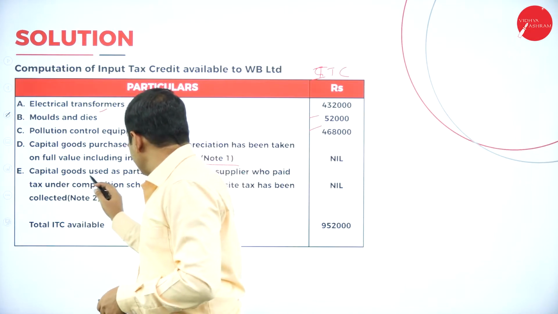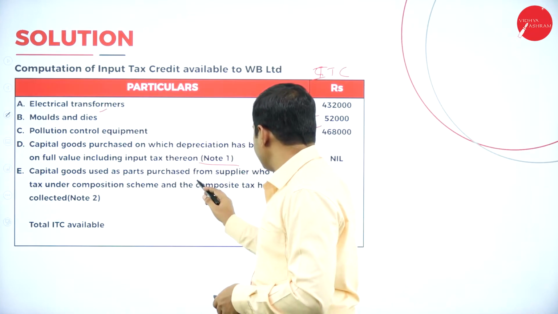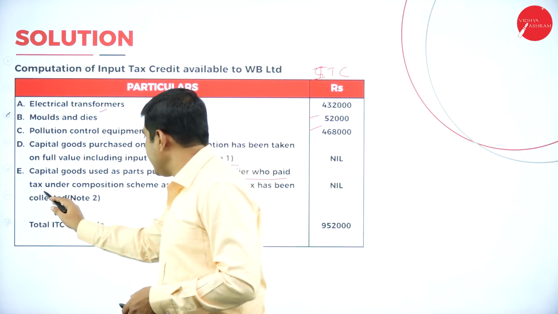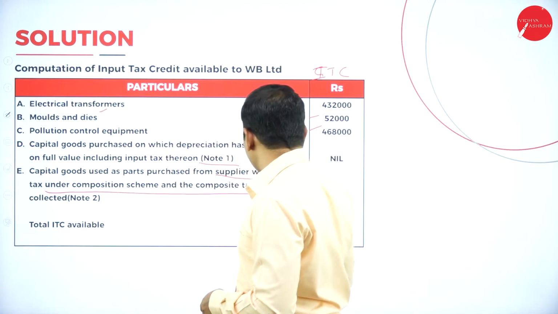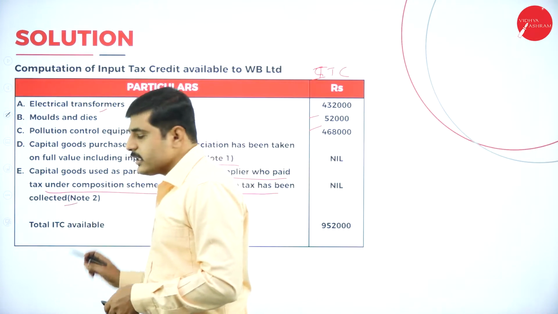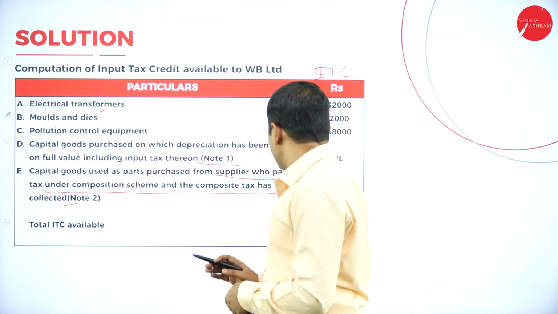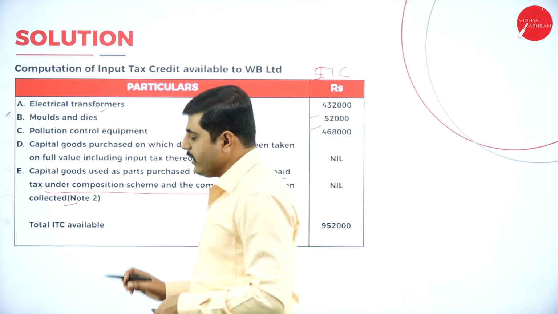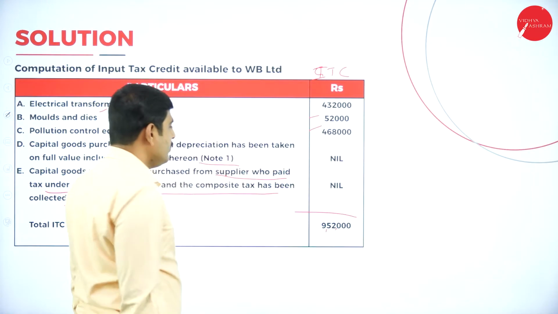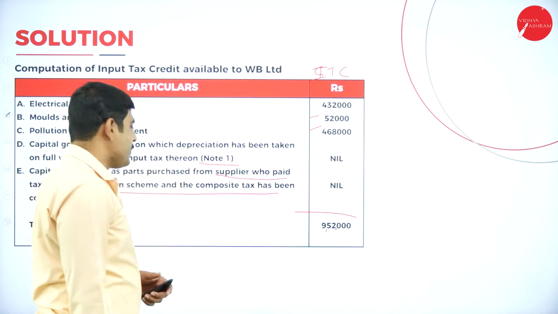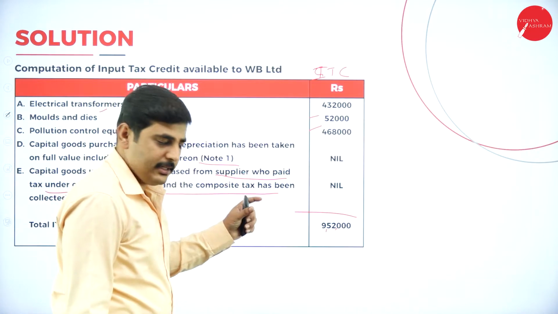Next one, capital goods used as parts purchased from the supplier who paid the tax under the composition scheme, and the composite tax has been paid. Let's look at note number 2. For that also ITC is not available. Total ITC available is 9,52,000. For capital goods purchased and depreciation charged, no ITC is available.